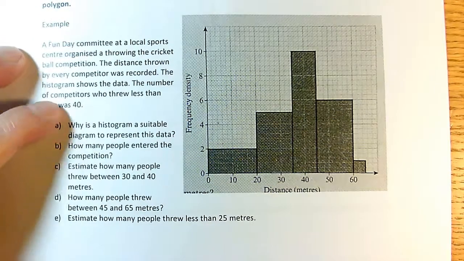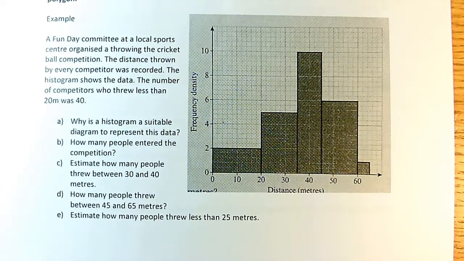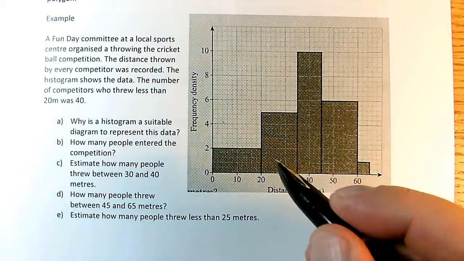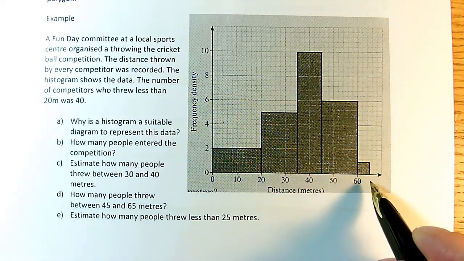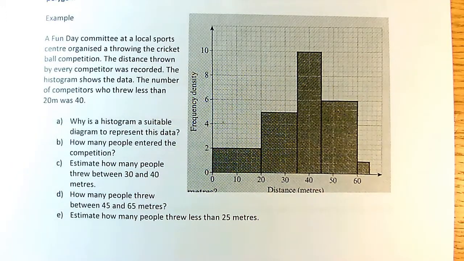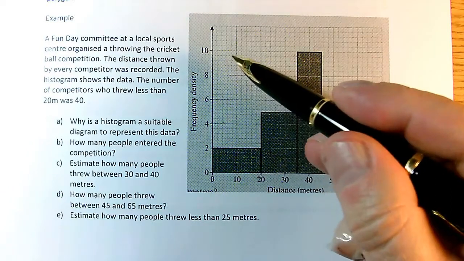Okay, we've got a question about a histogram. This is about a throwing the cricket ball competition. This is the distance they throw it, and this is frequency density, which is what we always have on a histogram. Frequency density up the side.